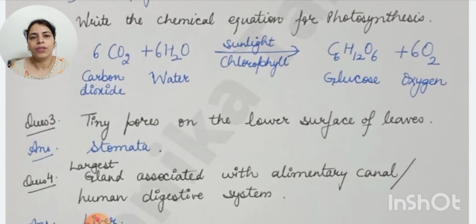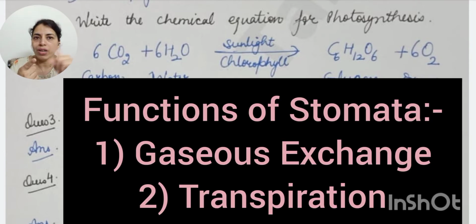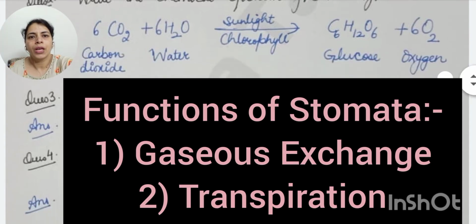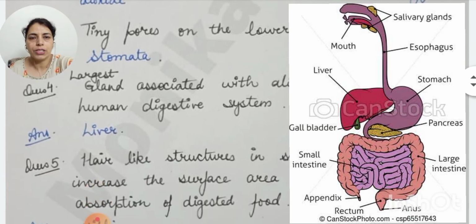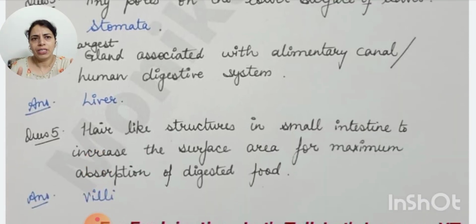Now question number 3, what is the name of the tiny pores on the lower surface of leaves? That is stomata. And what about their function? They are required for gaseous exchange and for transpiration, that is loss of water. Now the largest gland associated with the alimentary canal or human digestive system, that is liver. Liver is the largest gland. And these are basically 1 or 2 marker questions which I am discussing first.